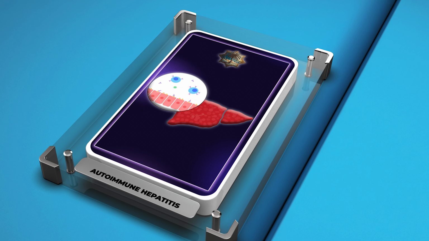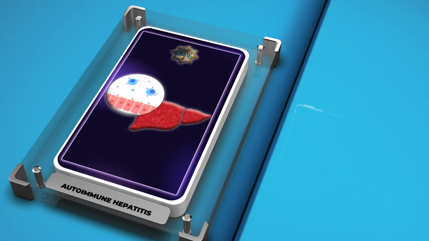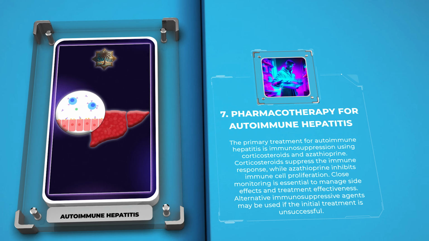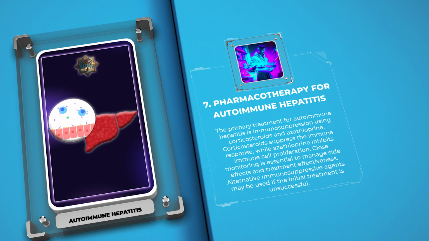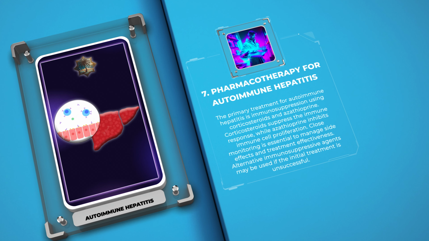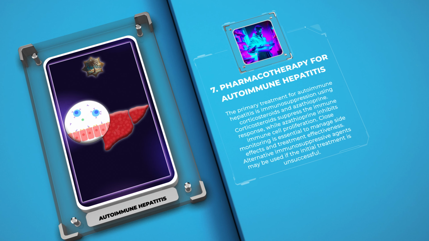The primary treatment for autoimmune hepatitis is immunosuppression using corticosteroids and azathioprine. Corticosteroids suppress the immune response, while azathioprine inhibits immune cell proliferation. Close monitoring is essential to manage side effects and treatment effectiveness. Alternative immunosuppressive agents may be used if the initial treatment is unsuccessful.